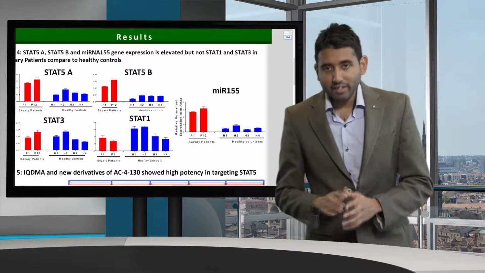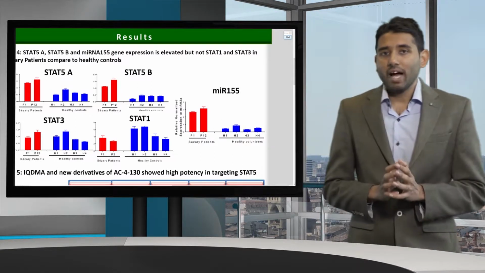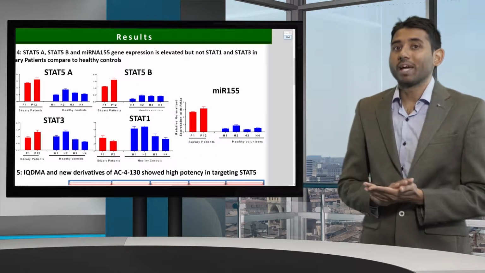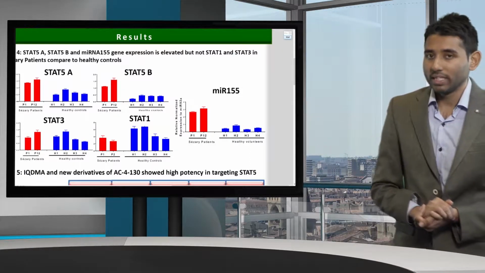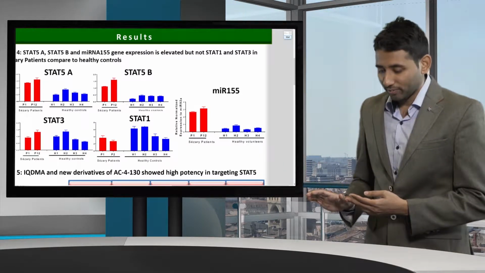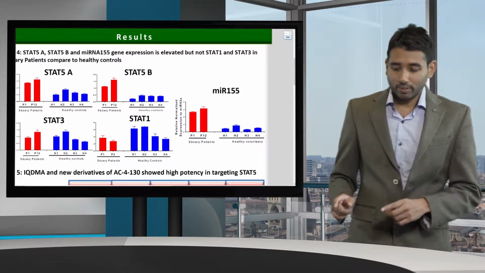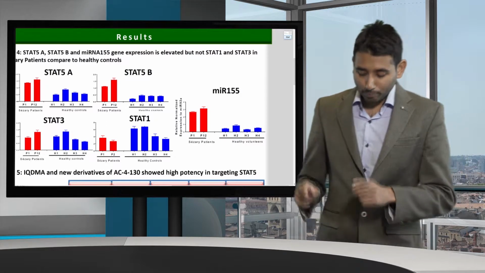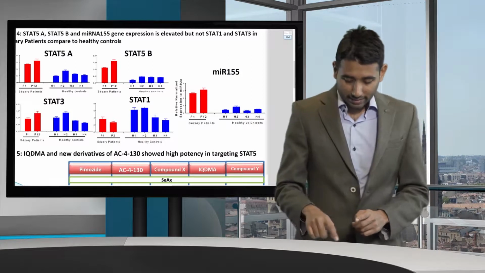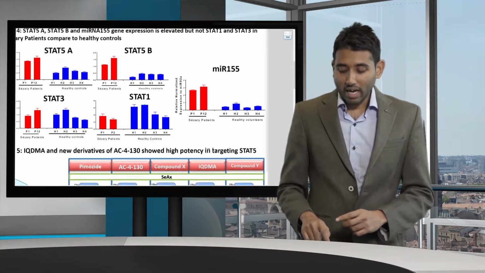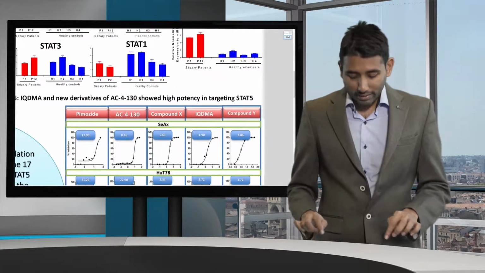Now, this is microRNA 155. A recent paper, a couple of years ago, shows that STAT5 directly binds to the microRNA 155 promoter region, which is the B-cell integration cluster promoter region, and overexpresses microRNA 155. Because STAT5 binds to the 155 promoter and overexpresses it, we use it as a biomarker to check if 155 is also upregulated in our patients. And what we can see is that yes, microRNA 155, which is a designated oncomir, is upregulated in our patients compared to healthy controls.